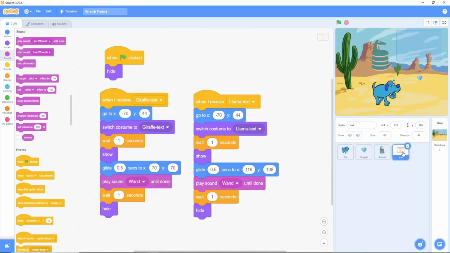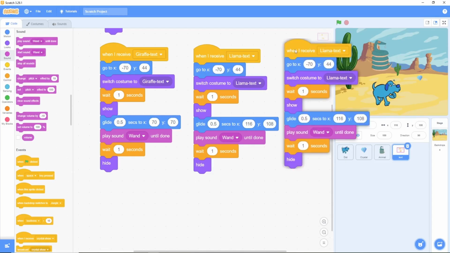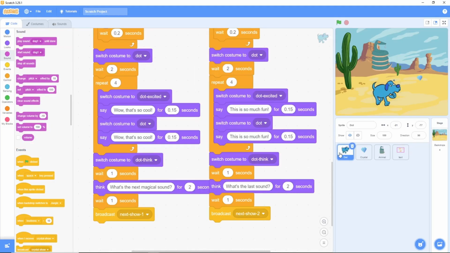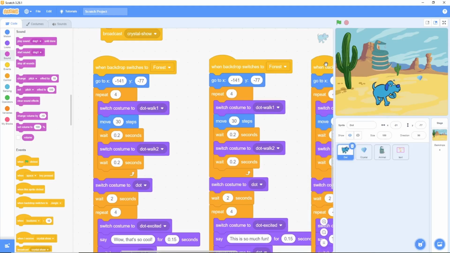The text sprites. When I receive snake text, it will appear like magic, then use the glide and play sound blocks to emphasize the important A sound again. The dog. Dot will also walk in and then have a thinking moment.